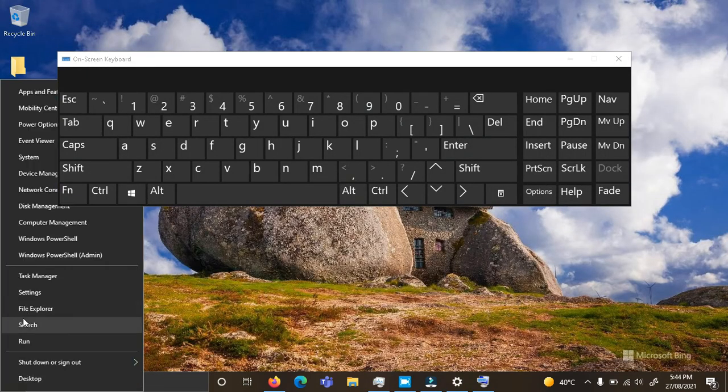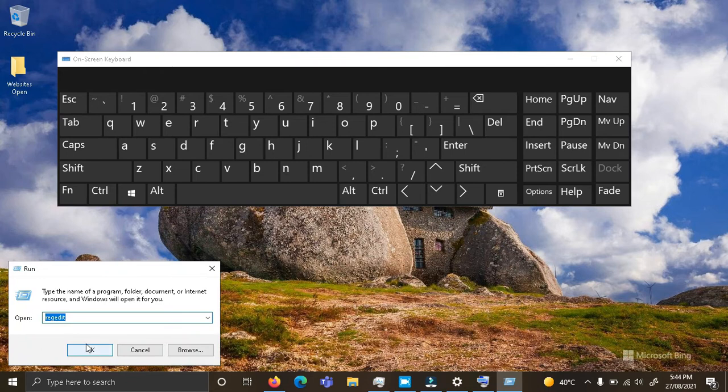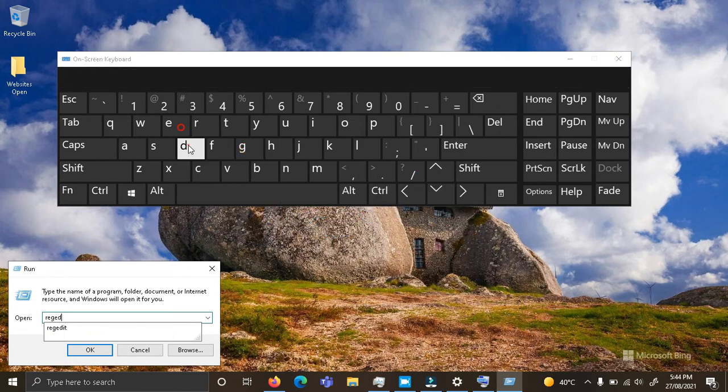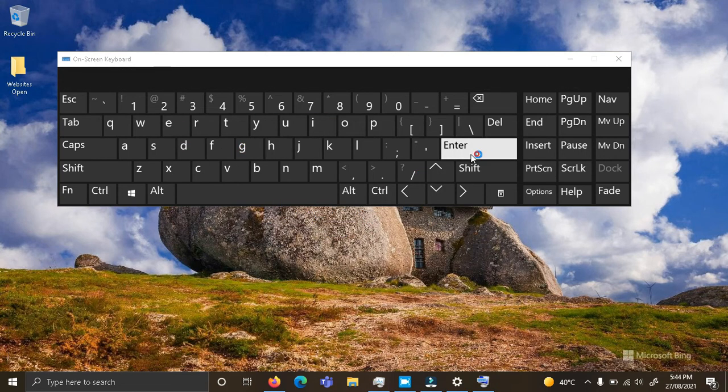Now right click on the Windows icon and click on Run. Then type Registry Edit, using the abbreviation regedit. Click on Enter.